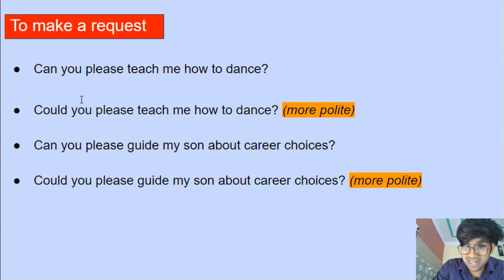Is can impolite? Is can rude? No. It's not impolite or rude. Can is something we use when we're talking to our friends, our family, the people we already know, right? Can is very informal. Could is considered more formal, more polite. But at the end of the day, it all comes down to the tone you speak with. If your tone is rude, whatever you use, it's not going to work out. But could is generally more polite, so make sure you use could, all right?